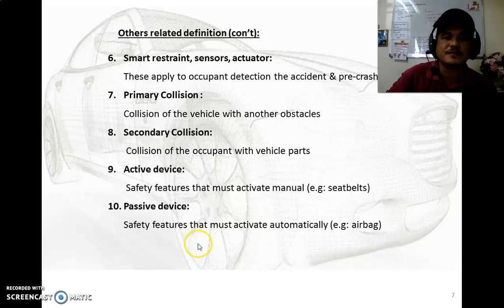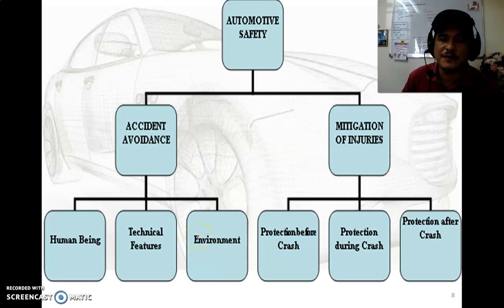Okay. So in terms of the field of study for automotive safety, as defined, automotive safety is accident avoidance and mitigation of injury. Active safety is accident avoidance. Passive safety is mitigation of injury, to reduce the level of injury.